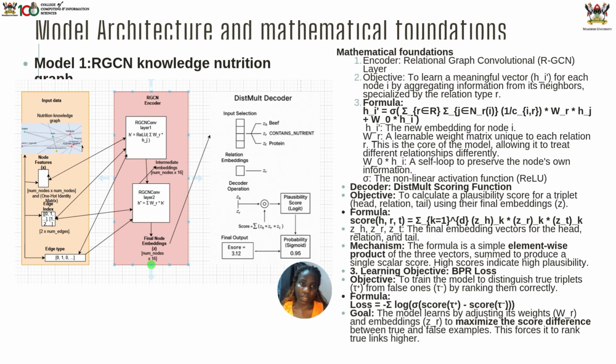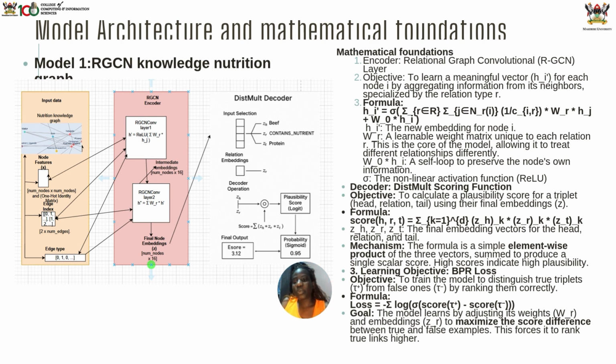Let's look at the model architecture and the mathematical foundations of the models. Model 1, the RGCN nutrition knowledge graph. The RGCN is the mathematical core of our knowledge graph model. It represents data as nodes and relationships. So the model learns a vector representation of each node. This vector representation captures the meaning and the connections of the node in the graph. To do this, it uses a mathematical formula, which is formula 1 written there. The goal is to make similar or related nodes closer together in a vector space.